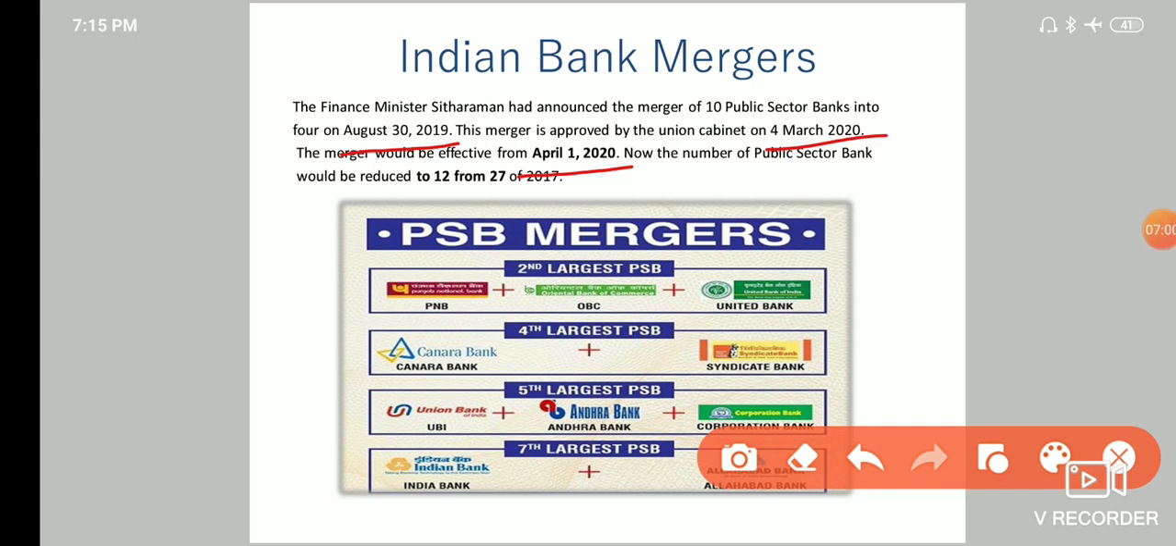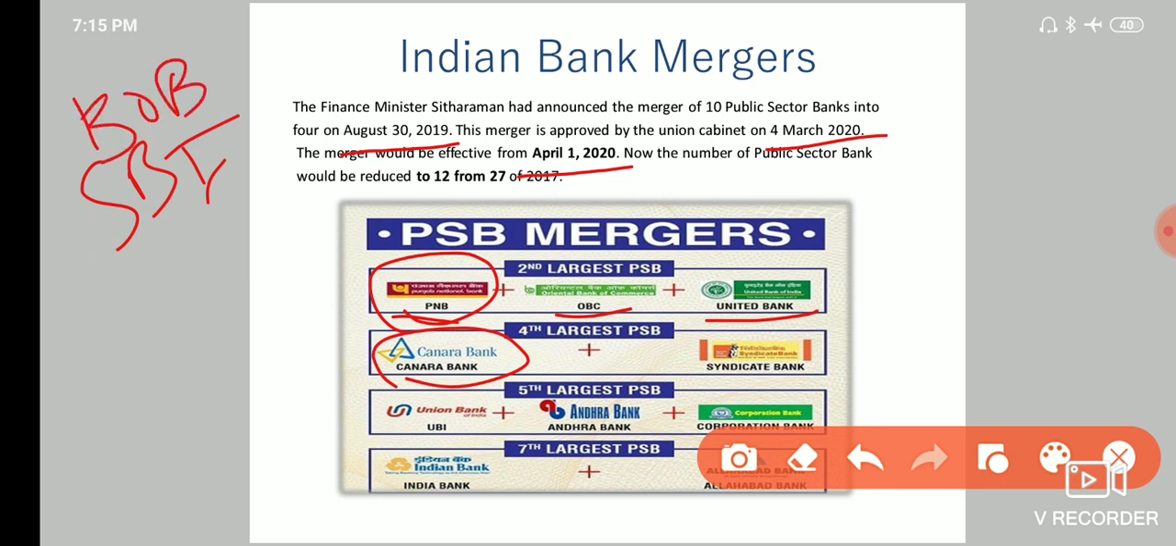So Punjab National Bank, Oriental Bank of Commerce, and United Bank, these 3 banks were merged to form the Punjab National Bank. And secondly, Canara Bank and Syndicate Bank were merged to form the Canara Bank. So after merger, PNB became the second largest public sector bank in India. So which is the first largest? Which is the largest one? That is SBI. SBI is the largest commercial bank, public sector, and second is Punjab National Bank after merger of these 3 banks. And the third is Bank of Baroda.